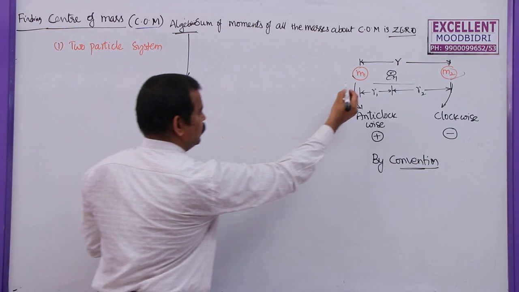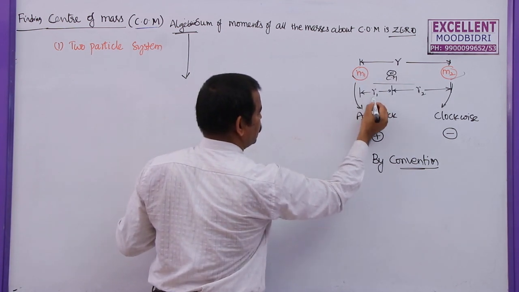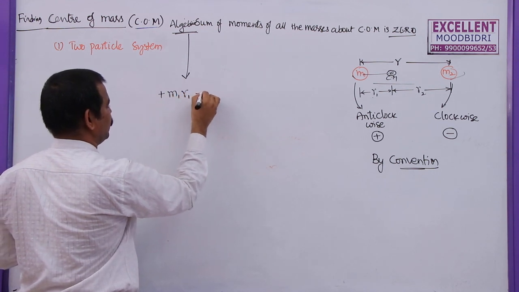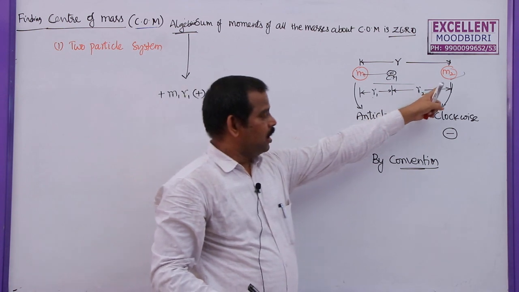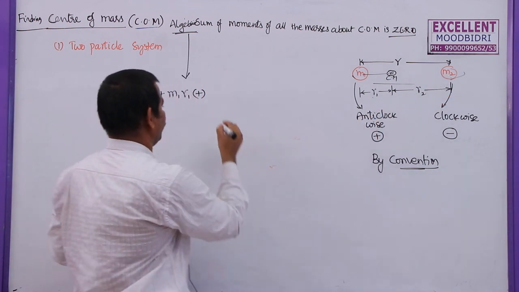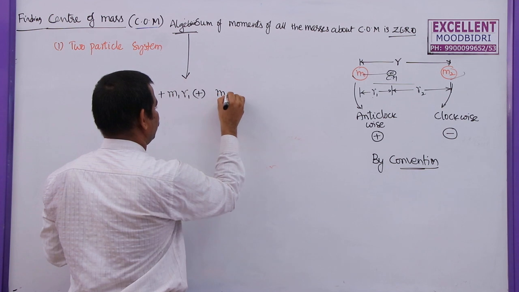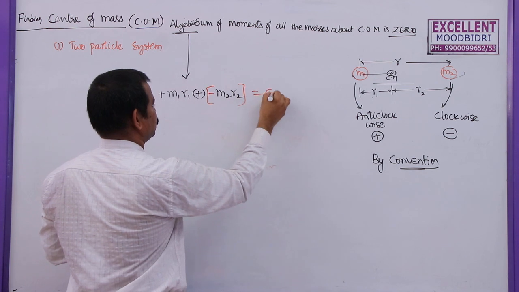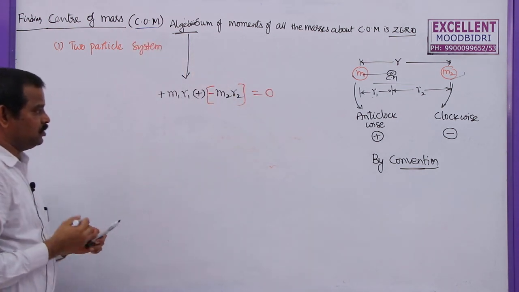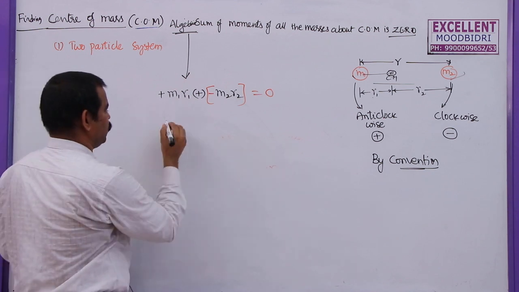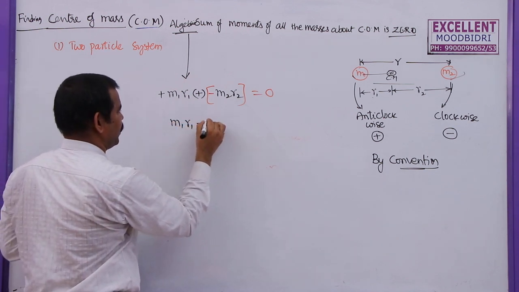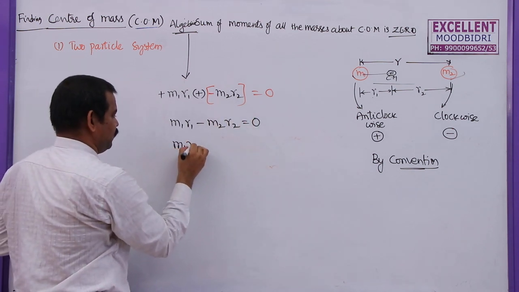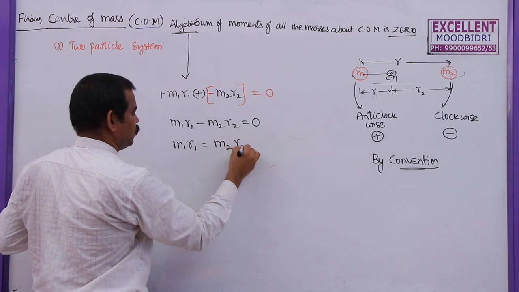About this point, mass M1 at distance R1, so the moment is plus M1 R1, and I am adding mass M2 into R2, but remember students, this is M2 R2 but negative. According to this statement, the total sum must be equal to 0. So M1 R1 minus M2 R2 is equal to 0, so M1 R1 is equal to M2 R2.